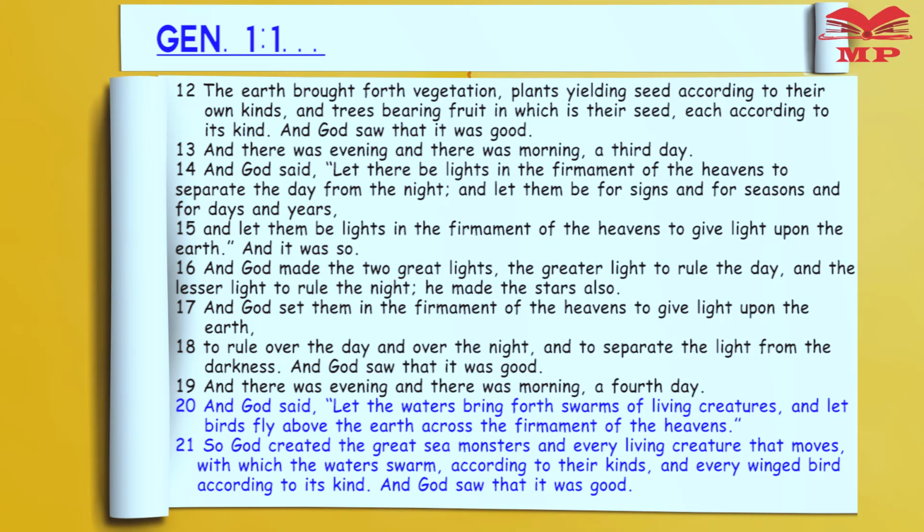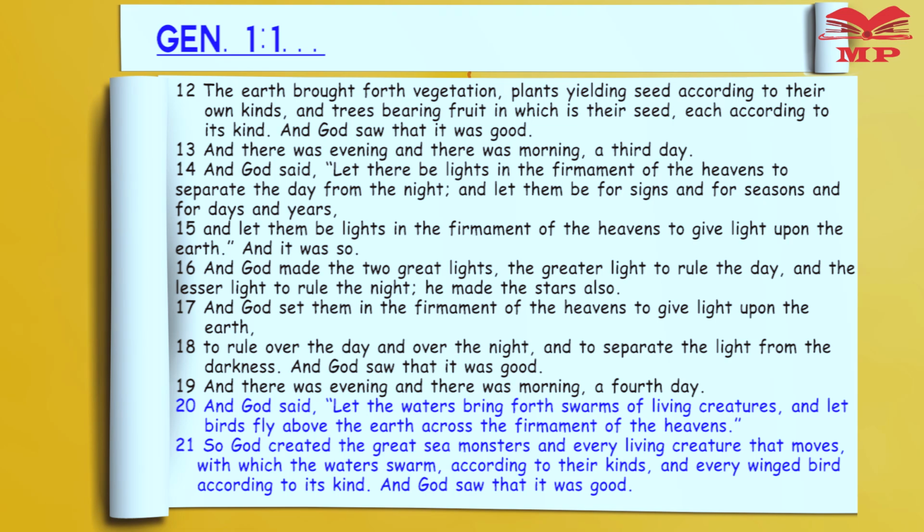Genesis 1 verse 20, and God said, let the waters bring forth swarms of living creatures, and let birds fly above the earth across the firmament of the heavens. So God created the great sea monsters and every living creature that moves, with which the waters swarm, according to their kinds, and every winged bird according to its kind.